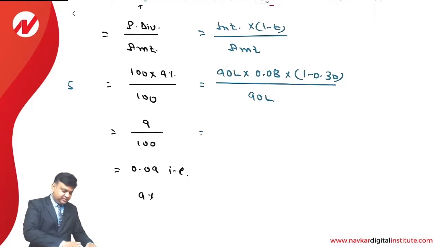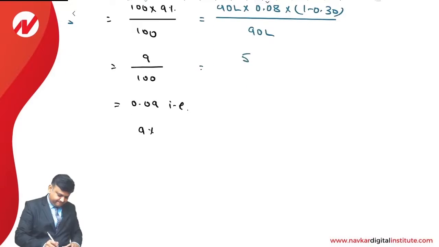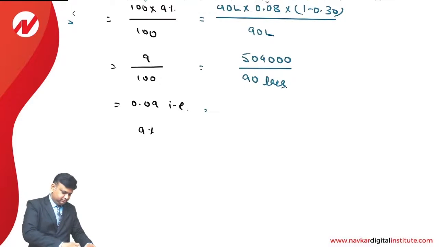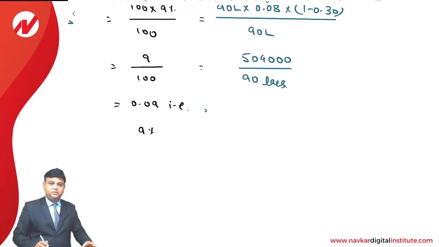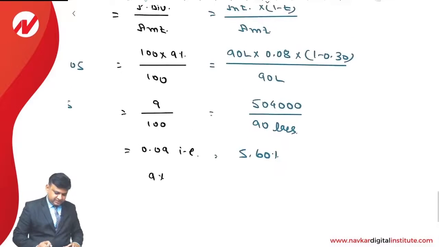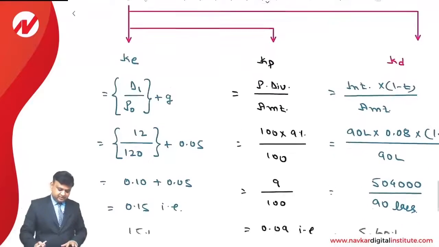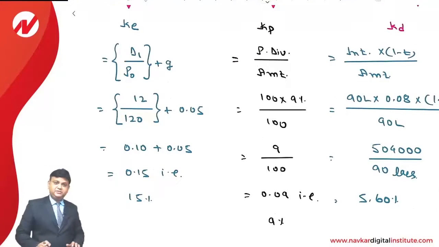So 90 lakhs into 8% comes to 7,20,000, into 0.7, that comes to 5,04,000, divided by 90 lakhs, into 100. That comes to 5.6%. This is the way cost of debt financing can be found. So in step number 1, we make the computation of the cost of the individual source of finance.